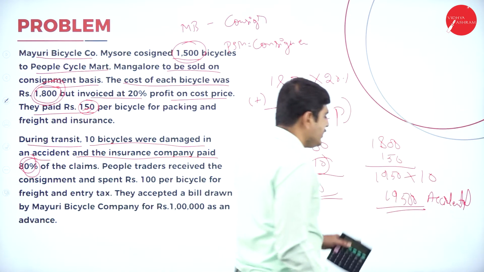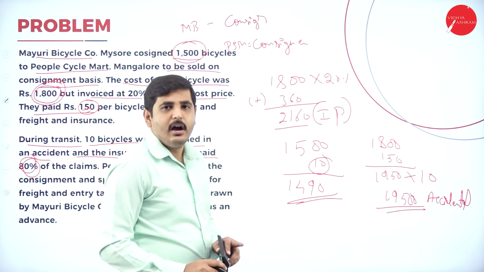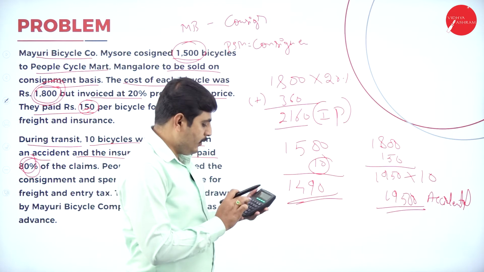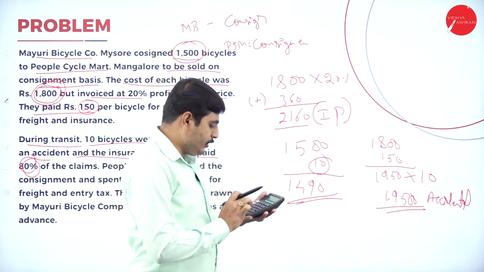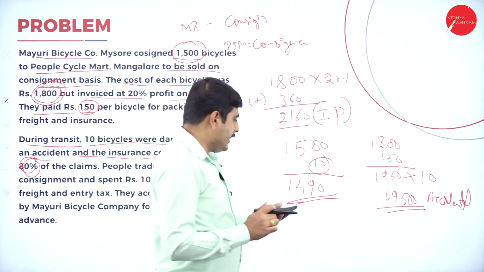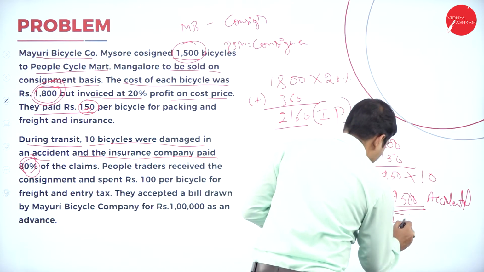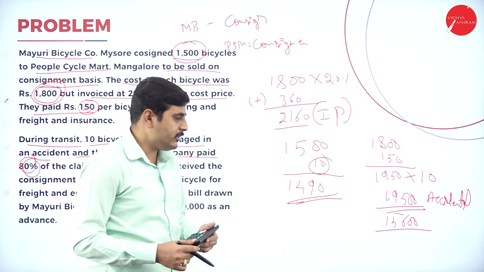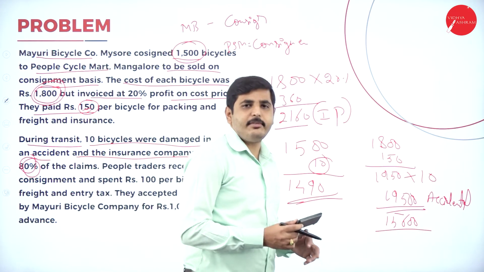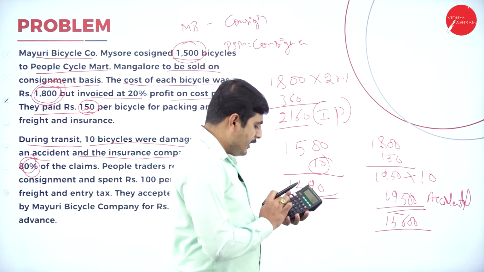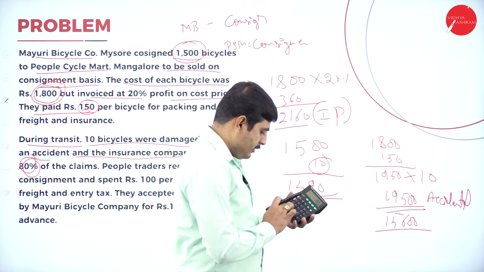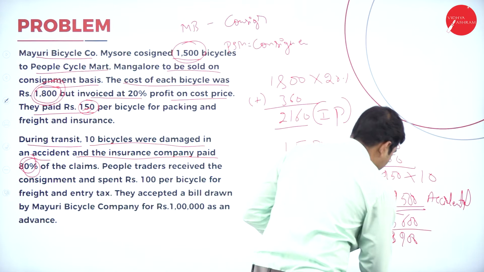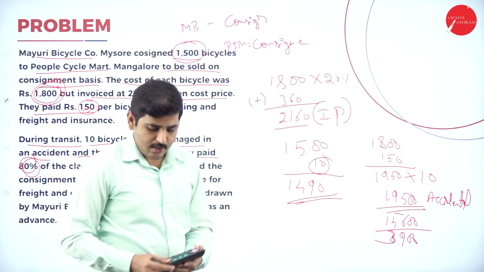So accidental loss is 19,500. Out of that, how much is the insurance company giving? See, it is 19,500 into 80%, so it is 15,600 the insurance company is giving. Out of 19,500 accidental loss, the insurance company is giving only 15,600. The remaining amount is abnormal loss. So 3,900 is the abnormal loss.